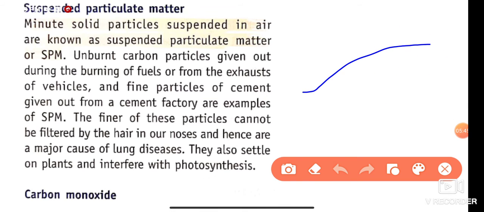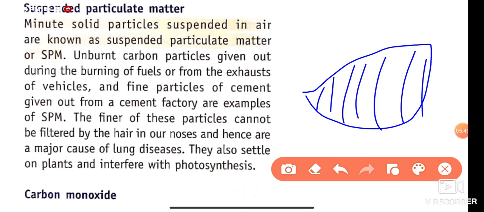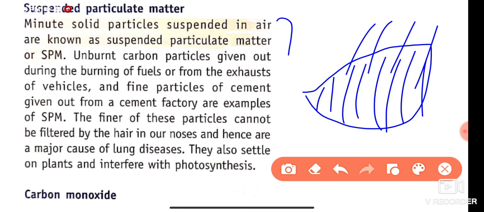We know that if dust particles settle on plant leaves, they cover the entire surface area of the leaf and stop the absorption of sunlight. It stops the absorption of sunlight by chlorophyll and reduces the amount of sunlight absorbed. That's why the photosynthesis reaction is affected. I hope students you understand what suspended particulate matter is.